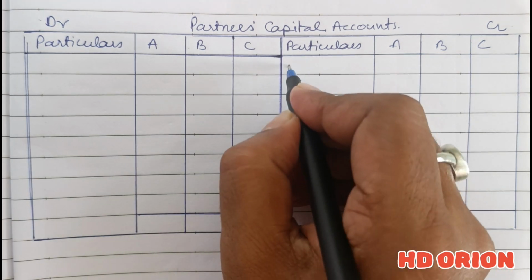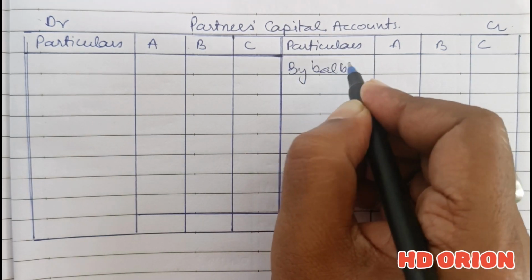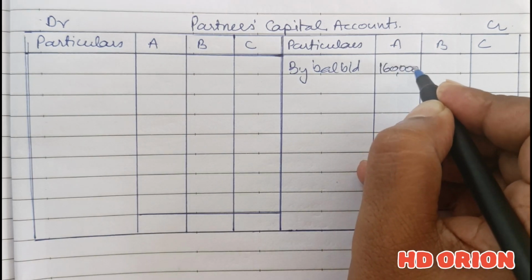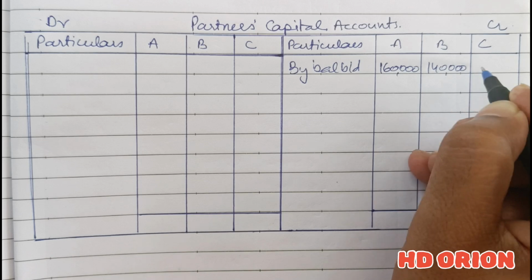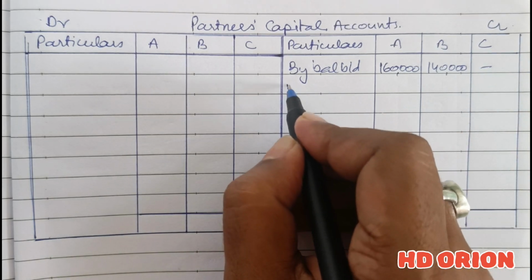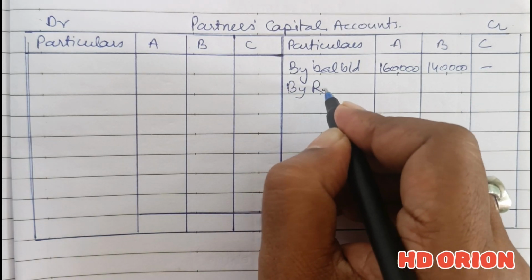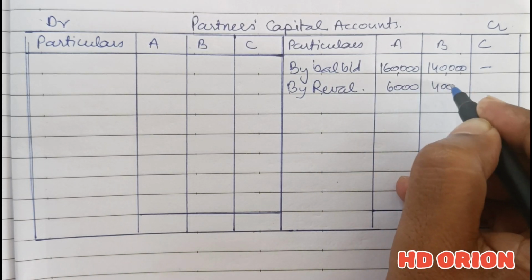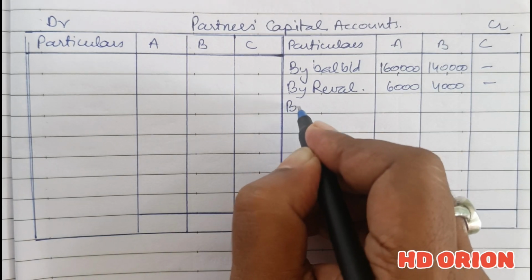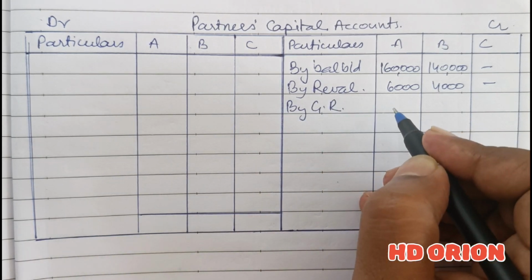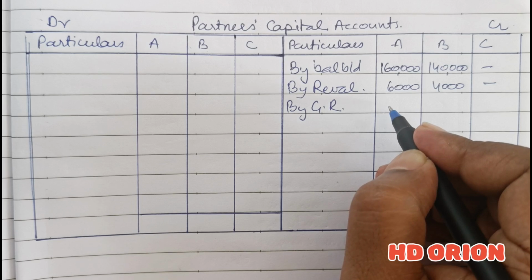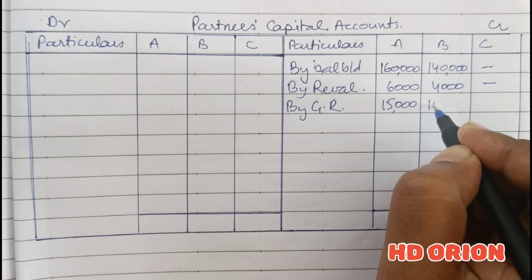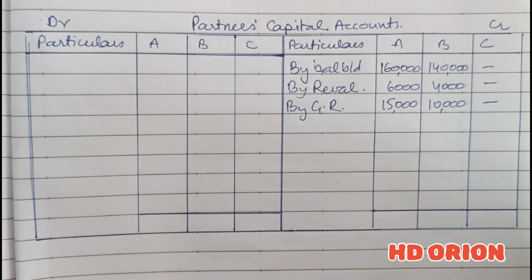Now partners capital account by balance brought down. As given in the balance sheet, it is 1,60,000 and rupees 1,40,000. Then profit on revaluation, let us transfer. So revaluation profit of rupees 6,000 and rupees 4,000. Then there is general reserve also given in the balance sheet. General reserve will be distributed in their old profit sharing ratio, that is 3:2. 25,000 in the ratio 3:2 is 15,000 and 10,000.